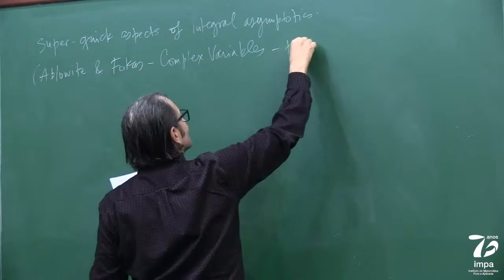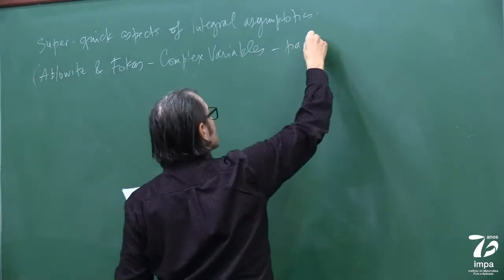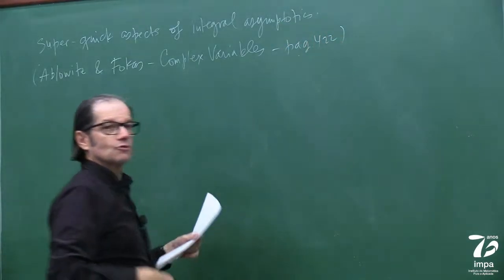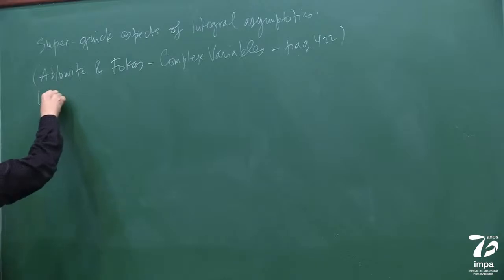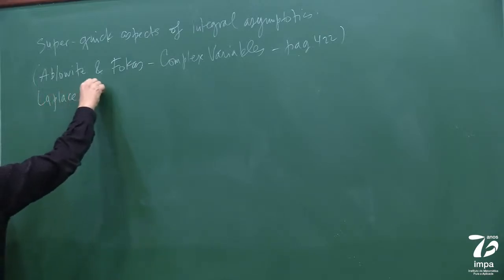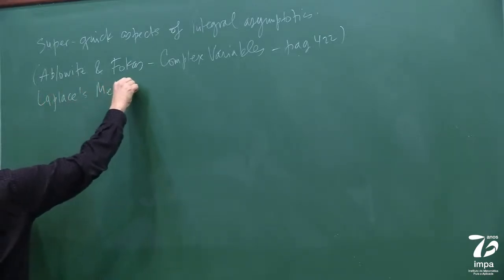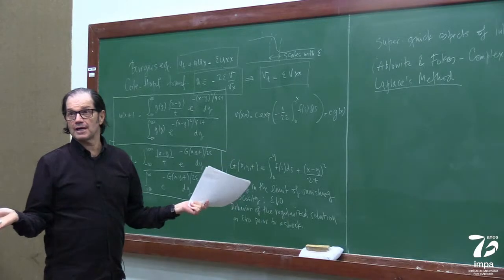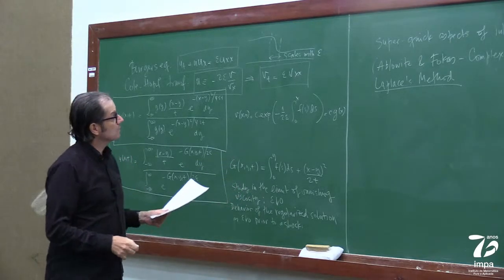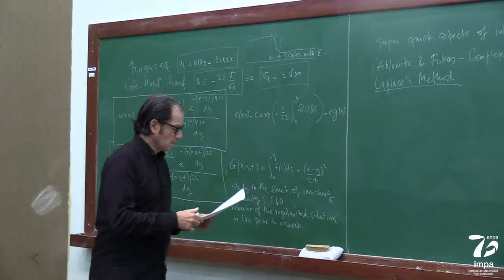Go to page 400 and something, like page 422. Toward the end, there are the parts on asymptotics. So let's take a quick view of Laplace's method, and then I'll talk about stationary phase. This is a thick book on complex variables, but there are books just on asymptotics, and asymptotics of integrals.